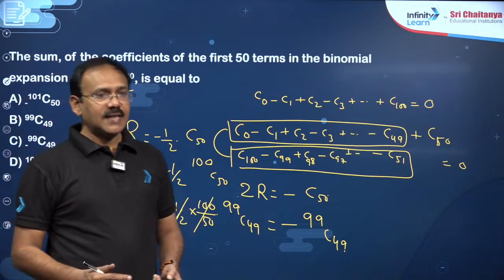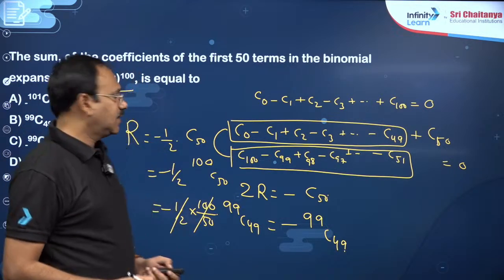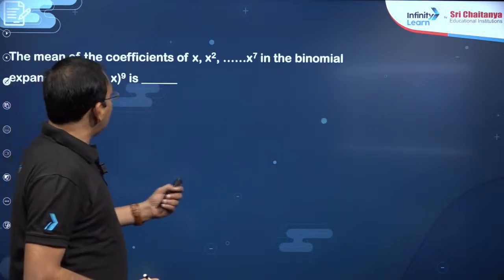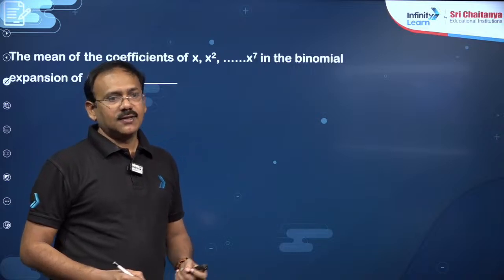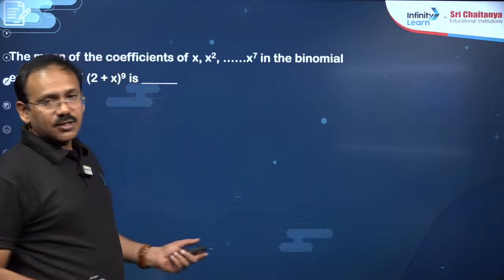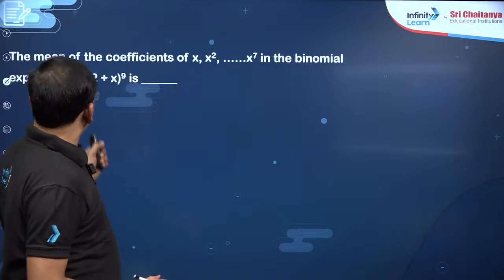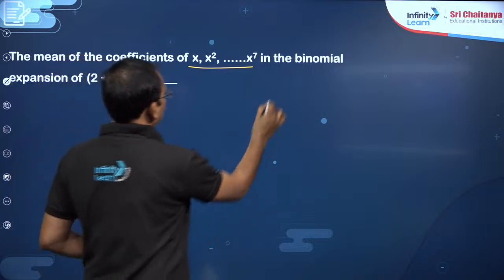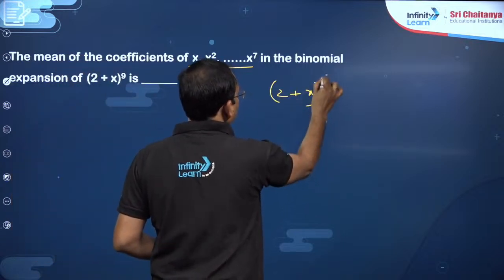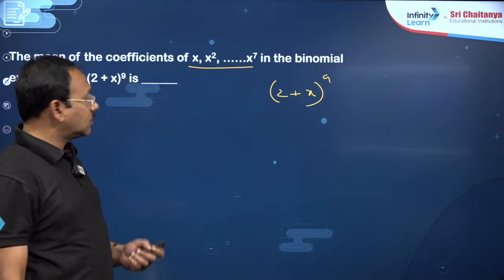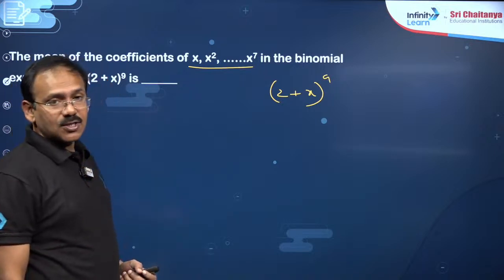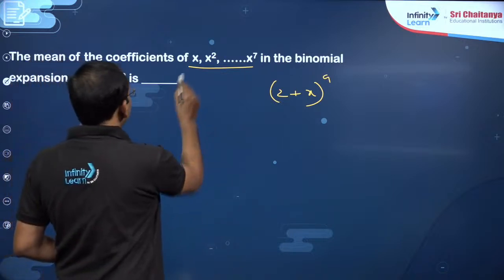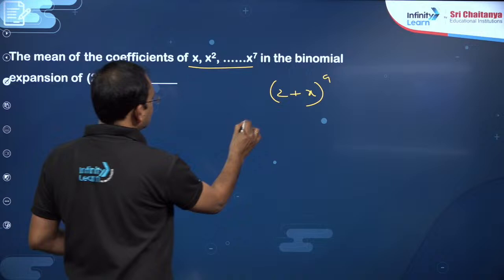Nitin? Yeah, perfect. See, dear students, after this let's do some more questions. The mean of the coefficients of x, x square, up to x power 7 in the binomial expansion of (2 plus x) whole power 9. It is an easy question, you just need to do simplification. So you can write the expansion and you will get the sum of all coefficients as 3 power 9.